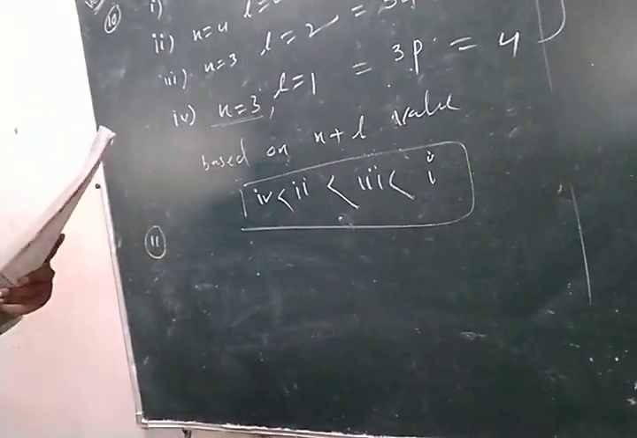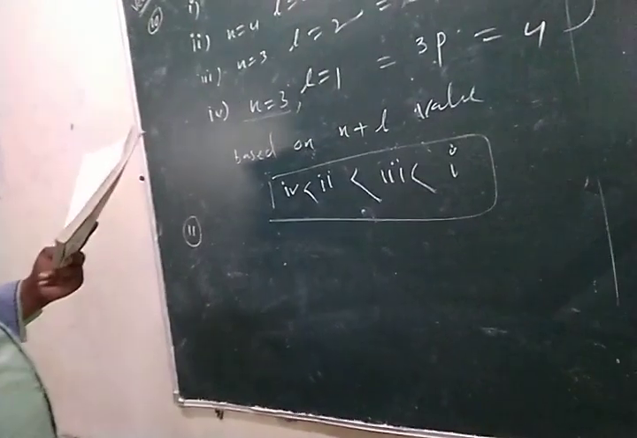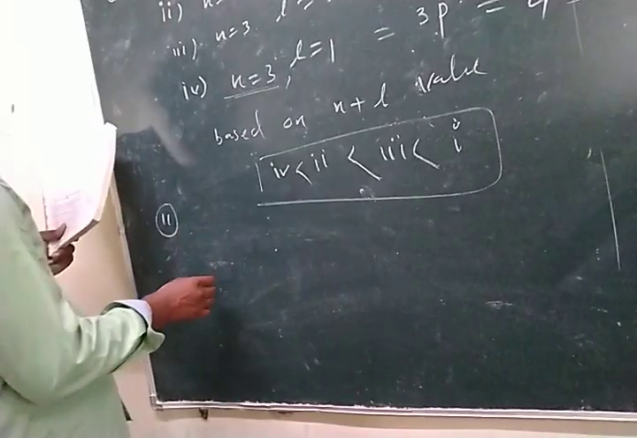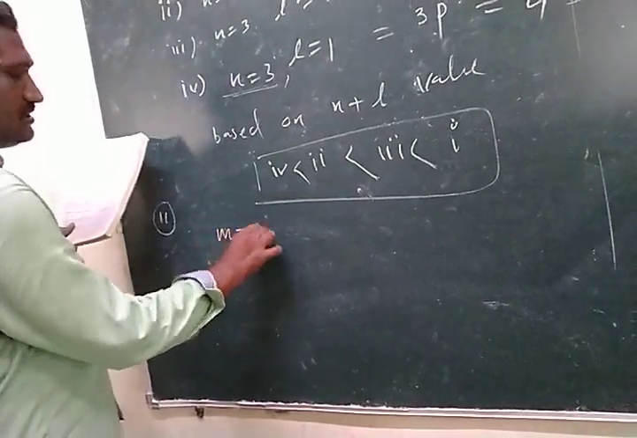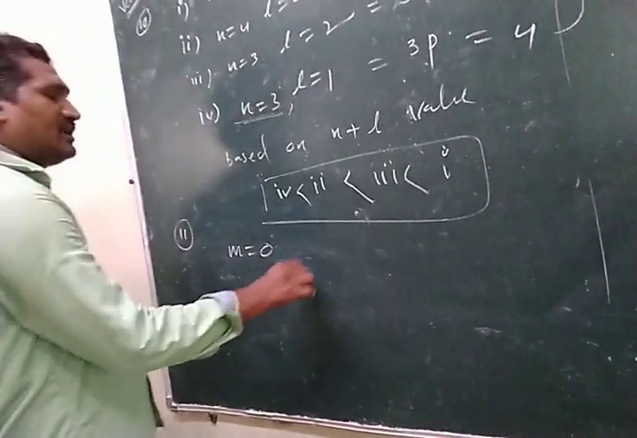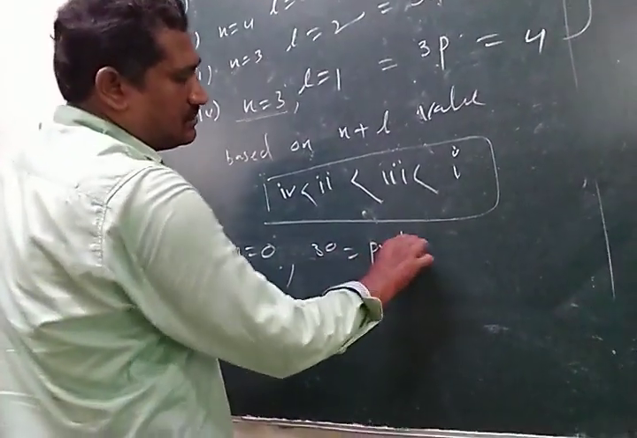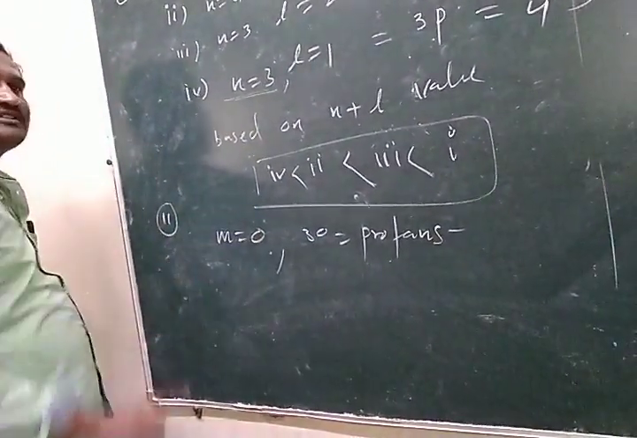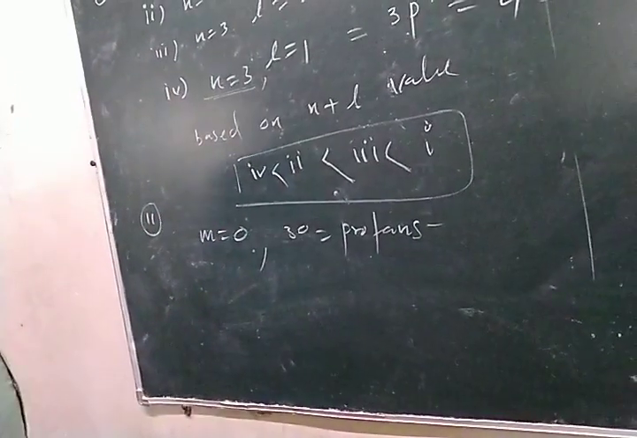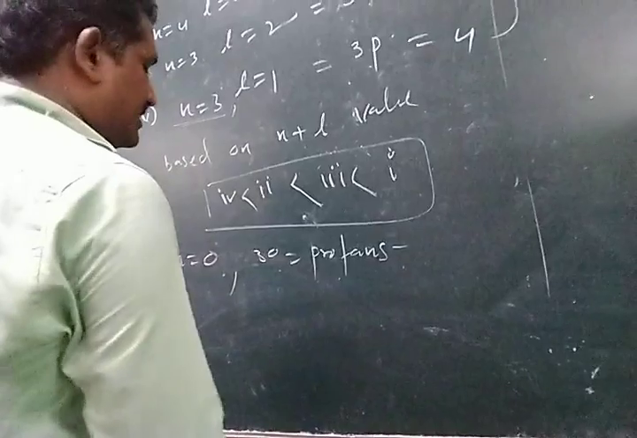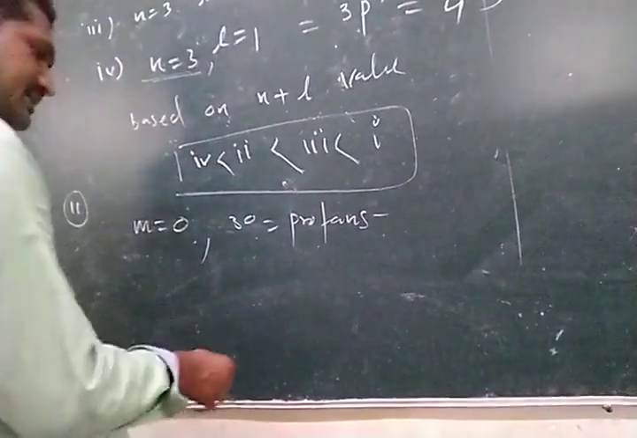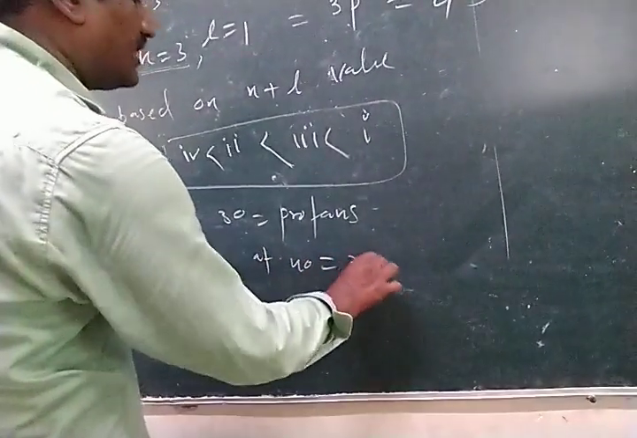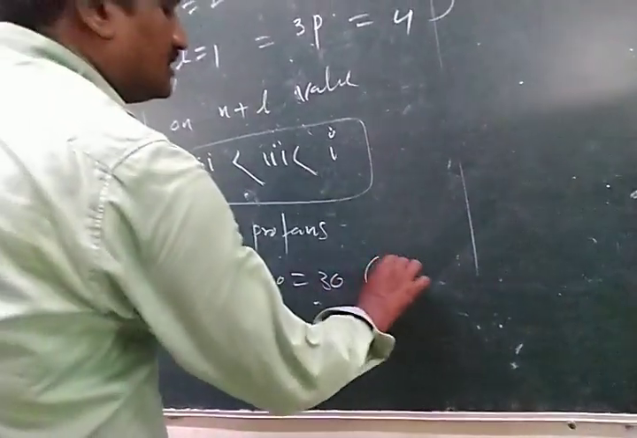Question number 11. What is the total number of orbitals and electrons for m equal to 0? If there are 30 protons, they want the number of orbitals with m equal to 0, and also the electrons. Here the protons are 30, which means atomic number 30. Atomic number 30 means that is the zinc atom.